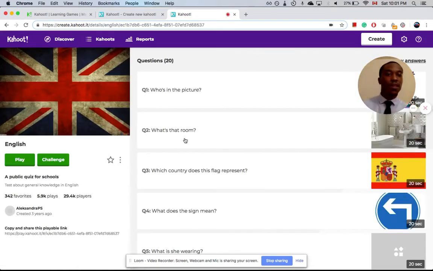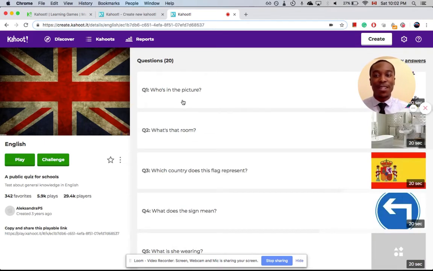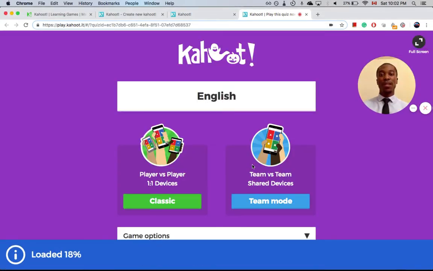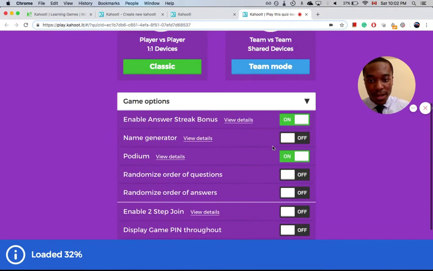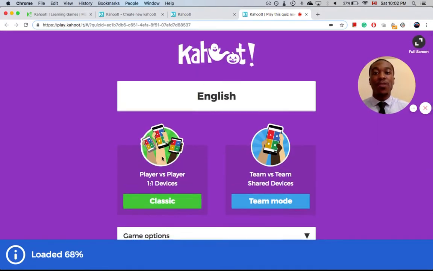Now, what's nice with this part is that you can see every single question before you click play, so you can prepare a little. And if you want to know, for example, you can see which ones are correct, which one is incorrect before even starting for every single picture of the test. You click on play to begin. At this point, you have the options here where you can either randomize your questions, etc. A lot of options. And you have to pick between the classic way or the team mode.